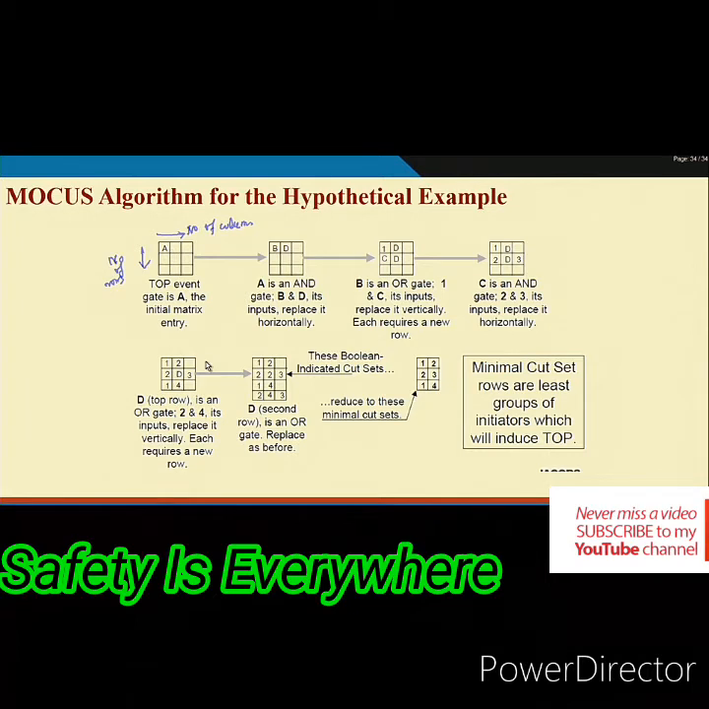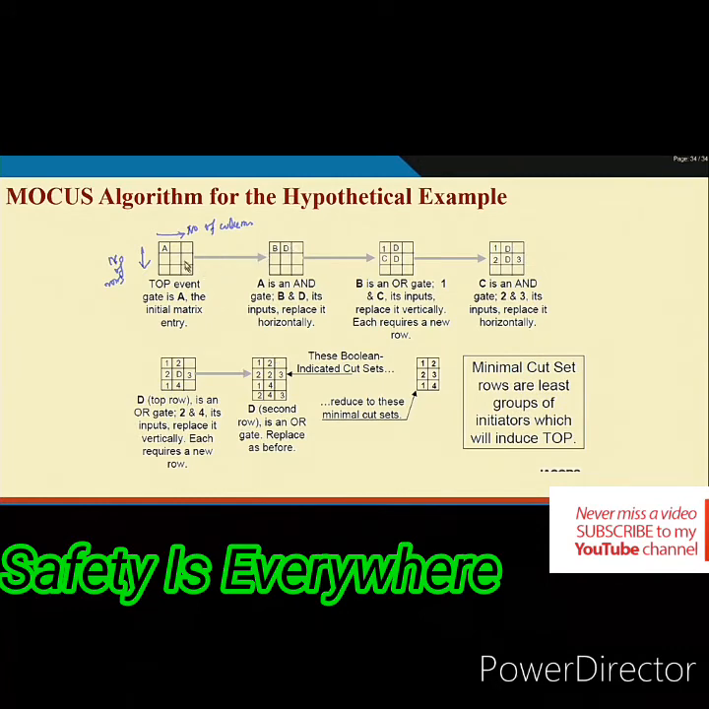Now, what is A? This top event gate is A, the initial entry into the matrix. What is A? A is an AND gate. If it is an AND gate, what will it do? It will not increase the number of cut sets. That means it will be in the same row. There will be no additional row for this, and it increases the elements in the cut set. So, first cut set.